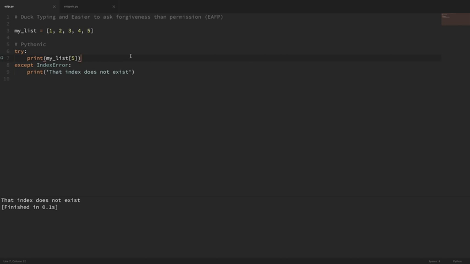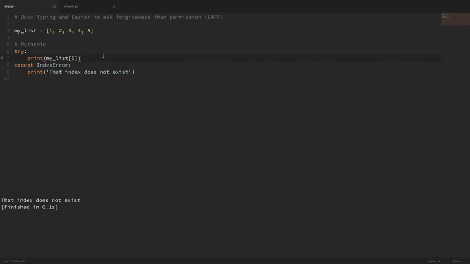Now, another reason is that some people make the argument that it is more readable. Now, I think this is debatable sometimes, but I agree with that a lot of the time. So I think that this is more readable than the last example we looked at. We're just saying, try to do this and throw an index error if we need to. Also, in that example that we saw with our dictionary, we don't have all of those checks in place saying, does this key exist? Does this key exist? We just tried to do it, and then it was fairly obvious that if we get a key error,